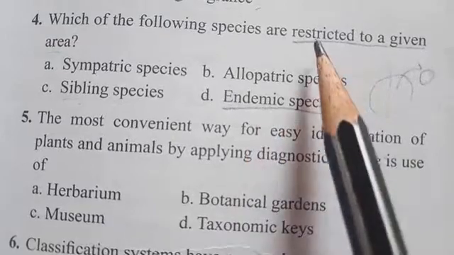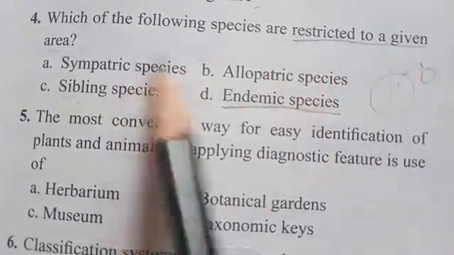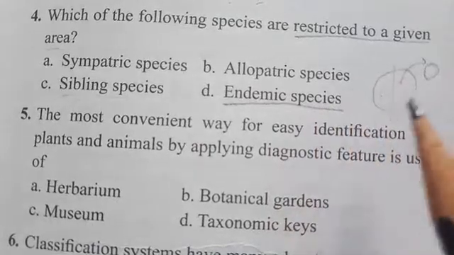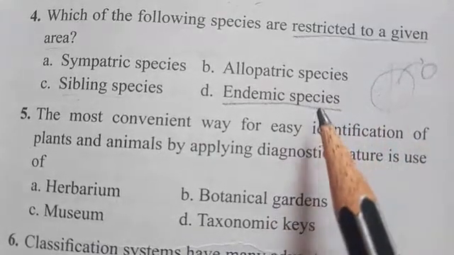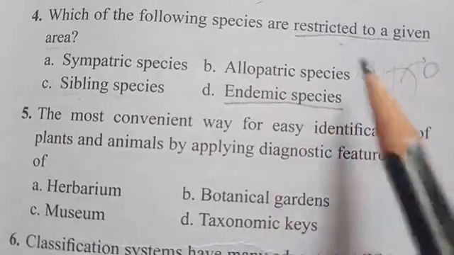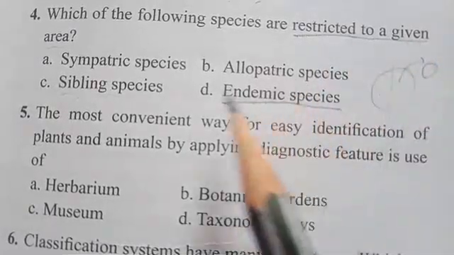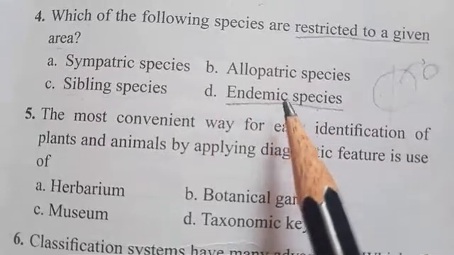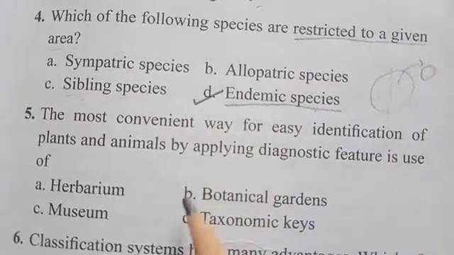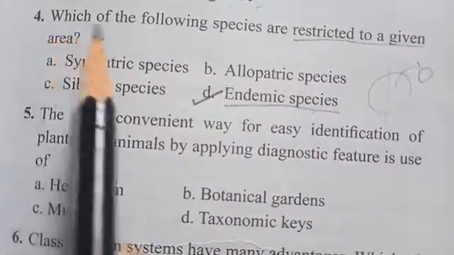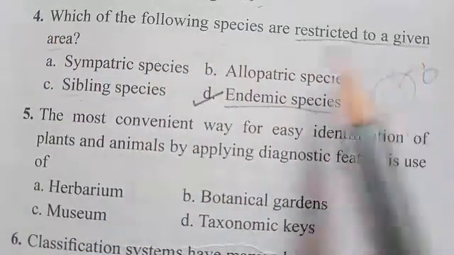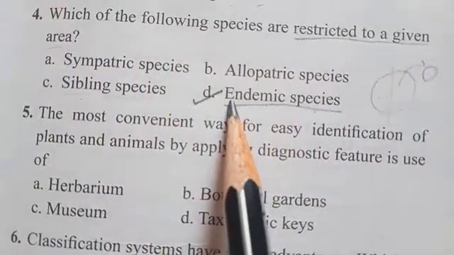But here, restricted to a given geographical area, any plant, animal or organism found only in that area is considered an endemic species. This is the right answer. Remember: species restricted to a given area are endemic.